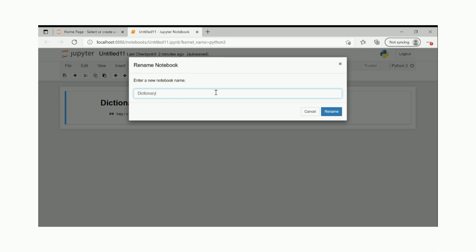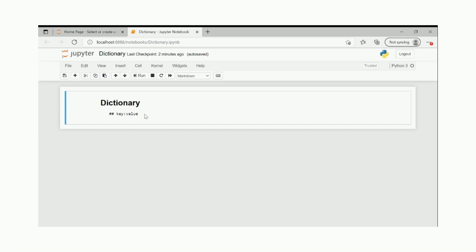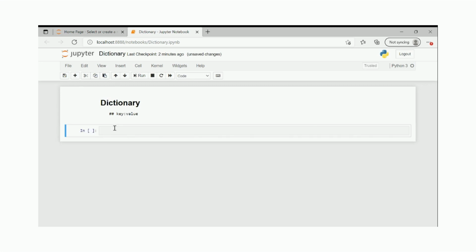So dictionary is a valid combination of key and values. Together, they form a dictionary. If I write the syntax, I can take a variable, my D, and then curly braces.